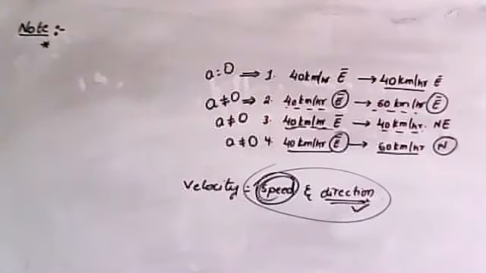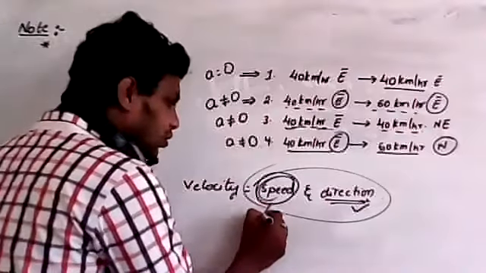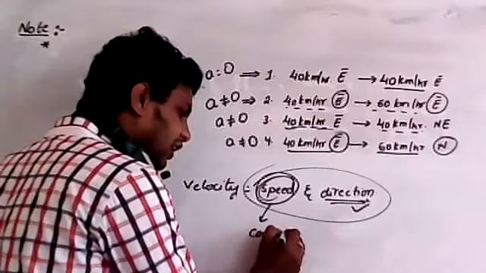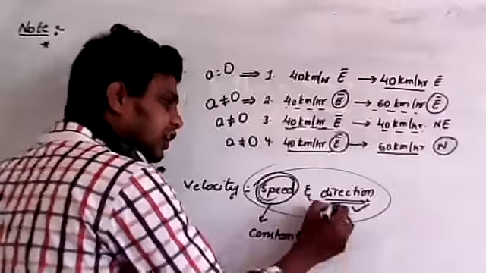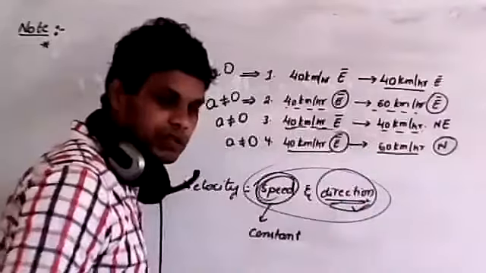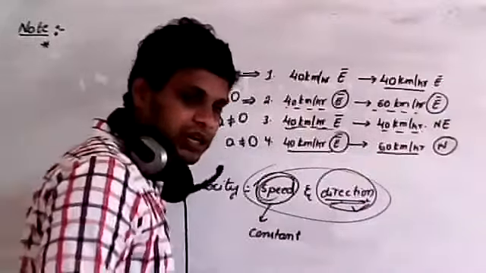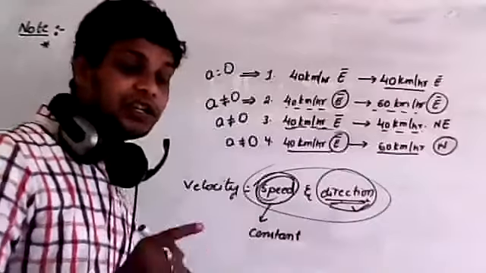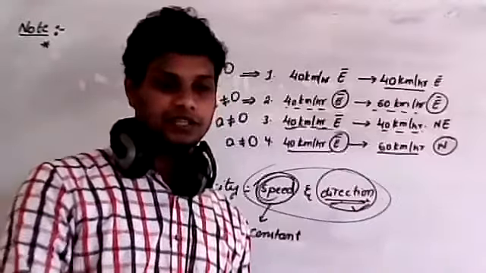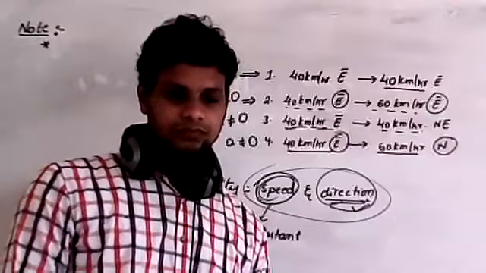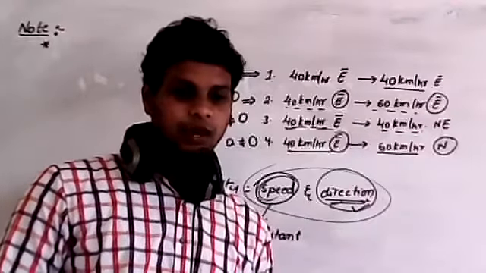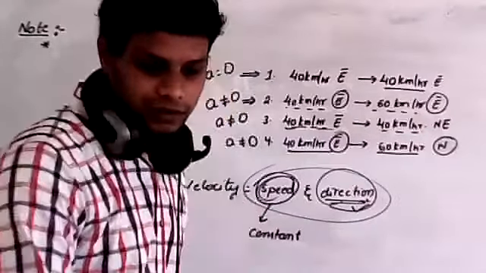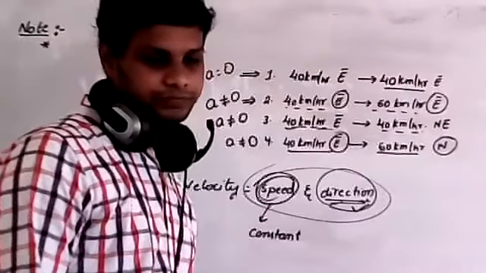Remember one point, even though speed is constant, if there is change in the direction, still there exists acceleration. I hope you understood this point.